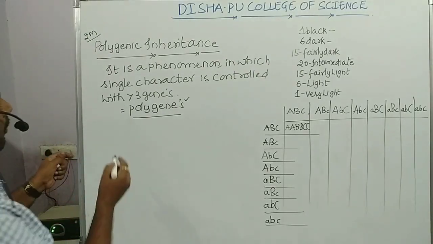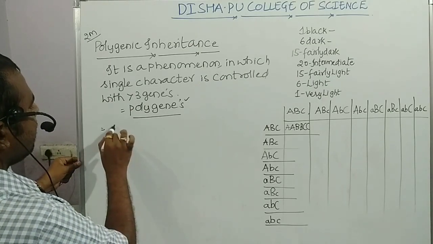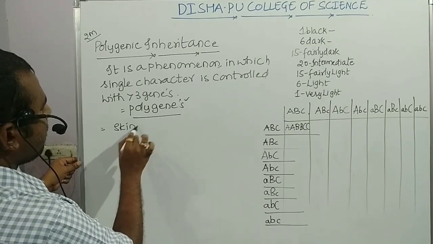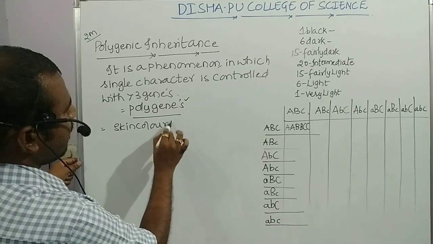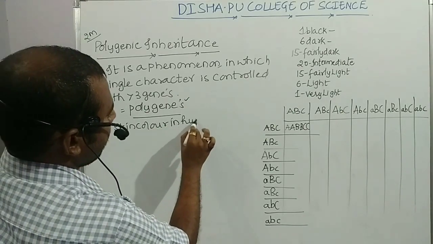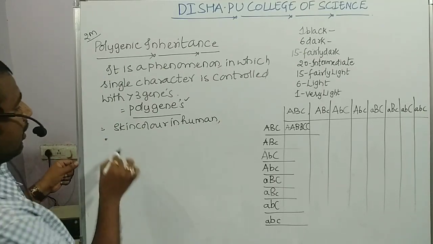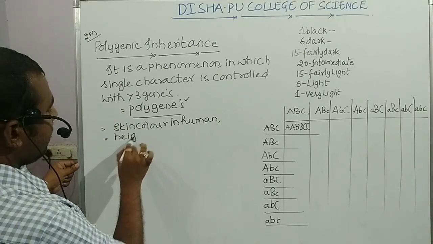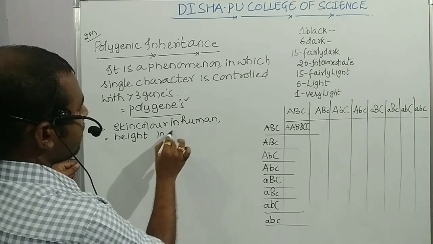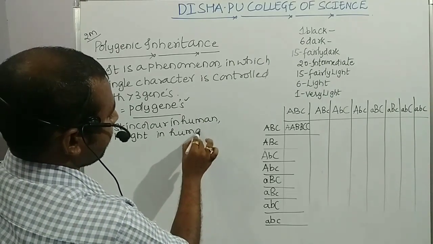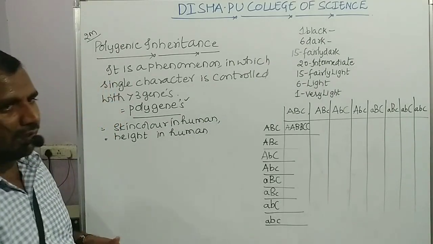Now what is the example for this one? Example, the skin color in human. The skin color in human. And the second example, the height in the same humans. Or you can write human beings.